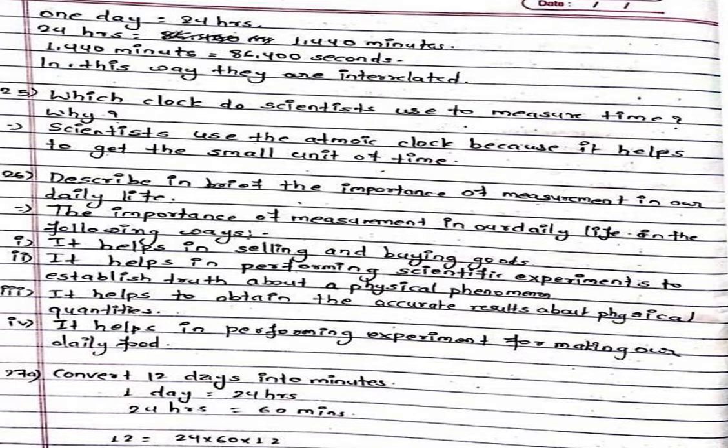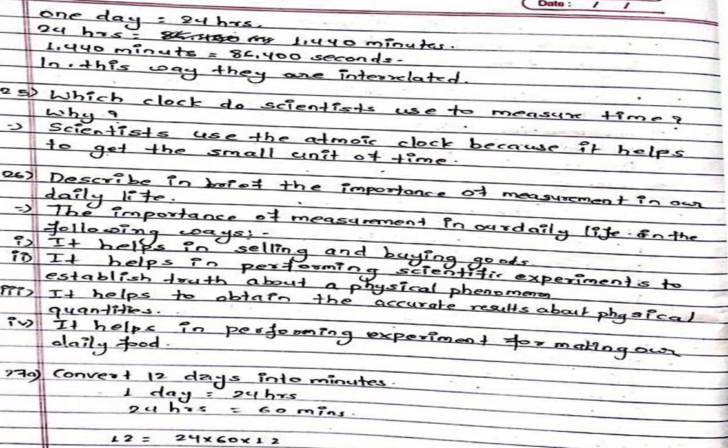86,400 seconds. So when it is said to convert a day into minutes, you simply multiply the hours by 60. When you multiply hours by 1 times 60, it will give you minutes.